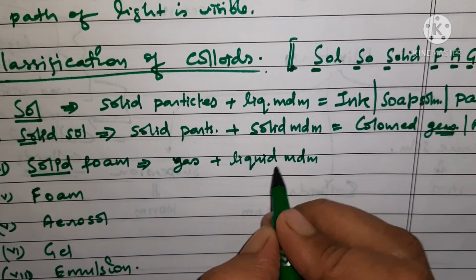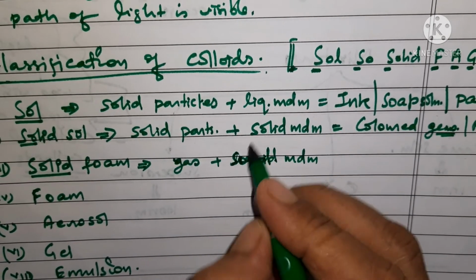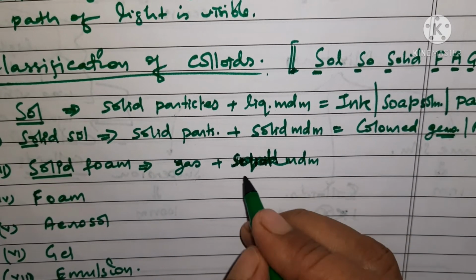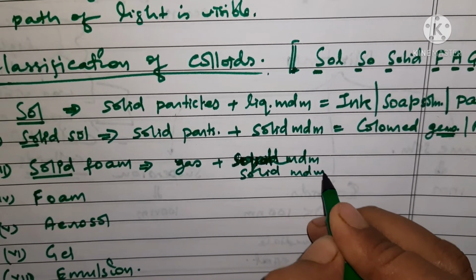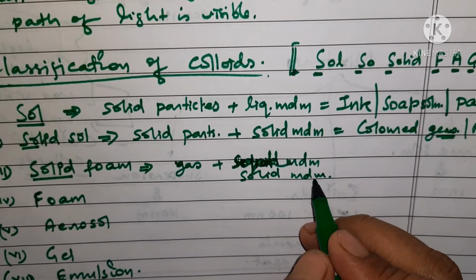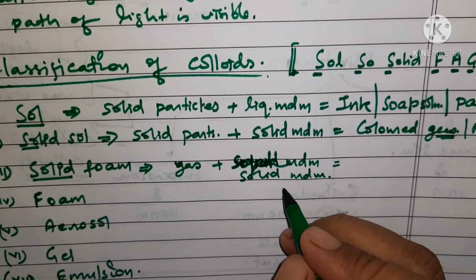Gas is dispersed not in liquid, it is solid medium. Please make it clear. It is solid. So when gas is mixed up in solid medium, we call it solid foam, right?